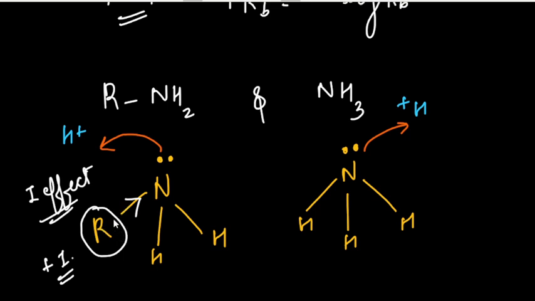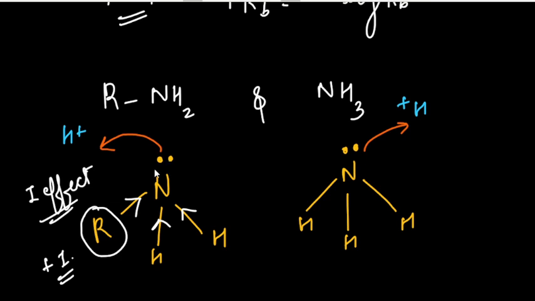The alkyl group donates its electrons towards nitrogen. And in these two bonds between nitrogen and hydrogen, nitrogen is more electronegative, so these electrons will move towards the nitrogen. So in this case, nitrogen will get so many electrons in one small place.